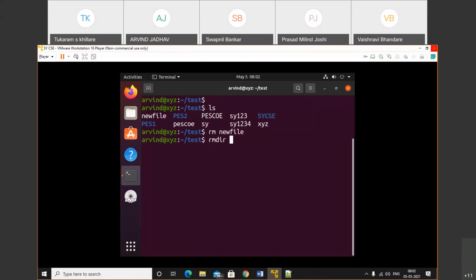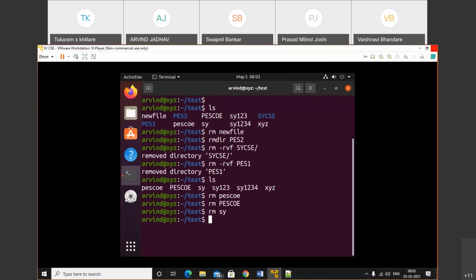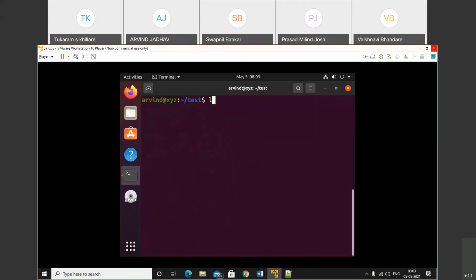We all know that if you want to remove an empty directory, then we need to use rmdir. If you want to remove a nested directory, then we need to use rm -rvf and the name of the directory. Now done, we don't have any file.